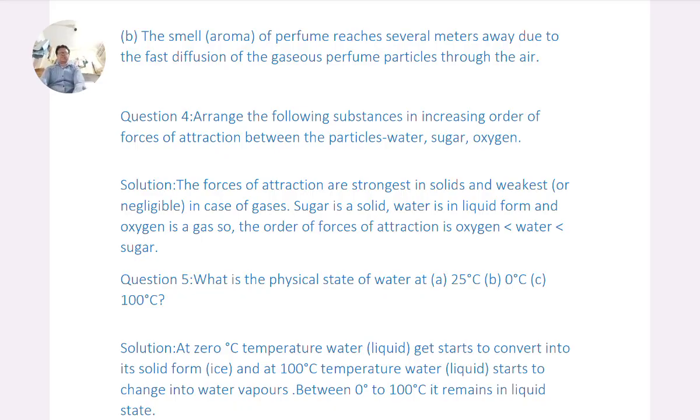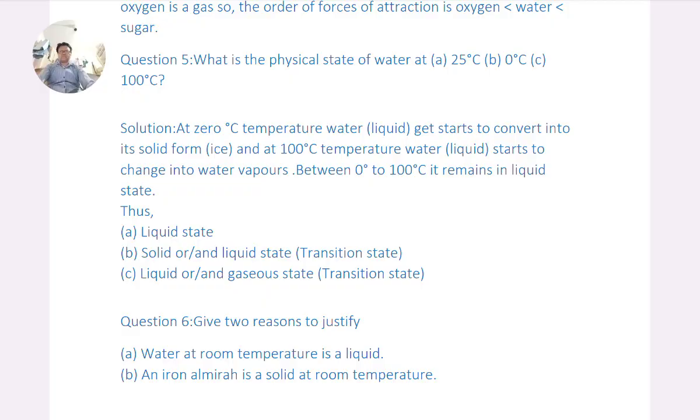Between 0 and 100 degrees centigrade, it remains in liquid state. Thus, A. Liquid state, B. Solid and liquid state, transition state, C. Liquid and gaseous state, transition state.